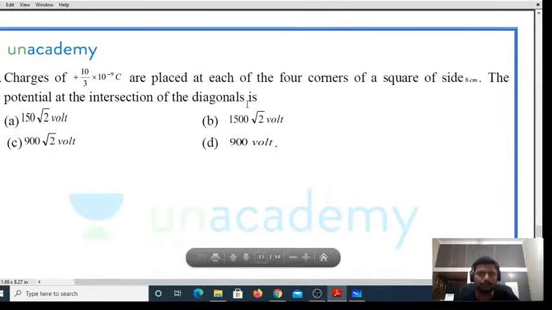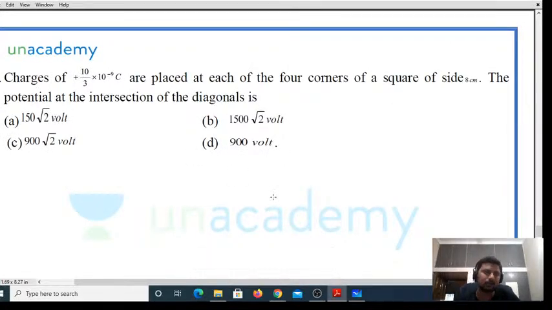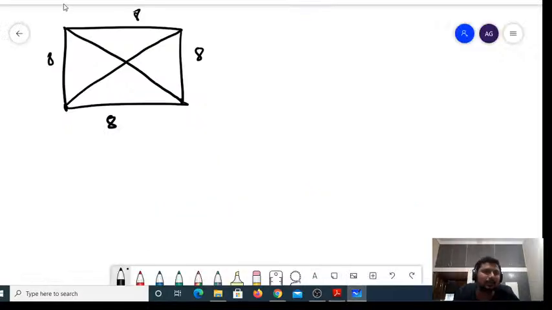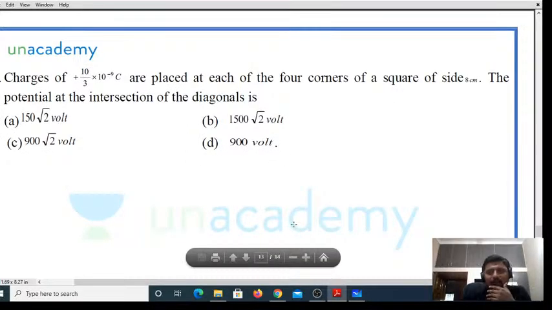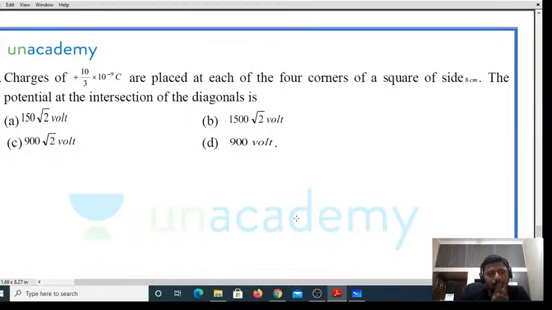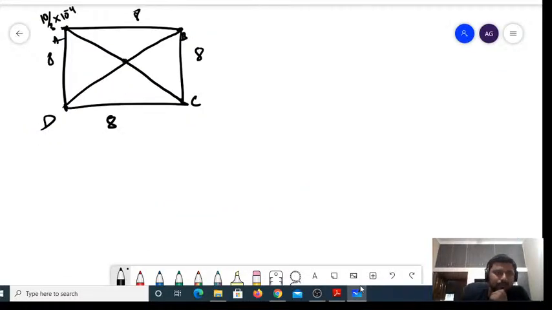Now the charges are 10 by 3 into 10 power minus 9 at every point, at A, at B, at C, and at D. Next, you are supposed to find the potential at the intersection of the diagonals, at this point O.